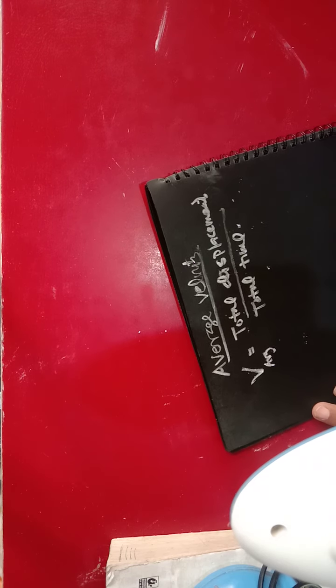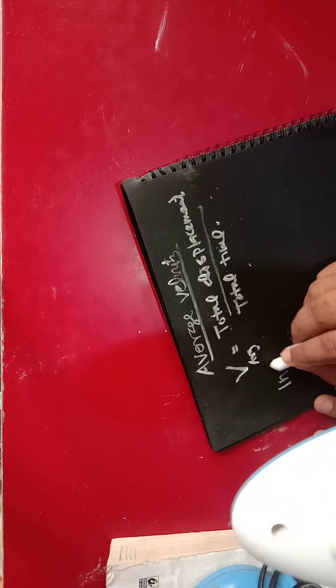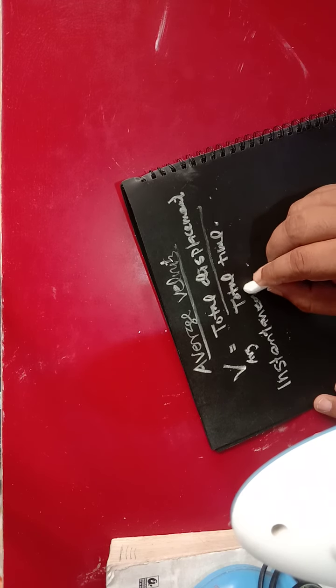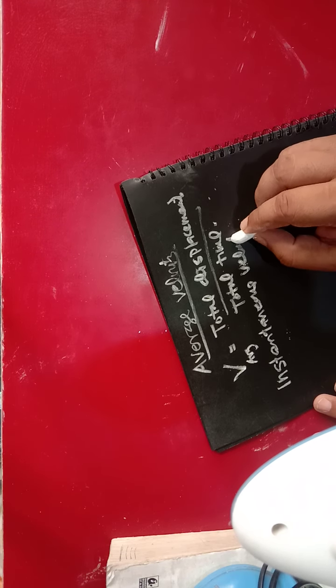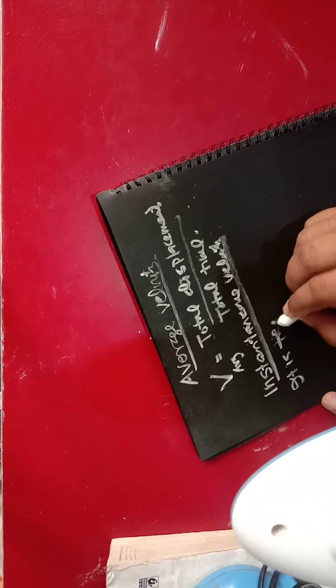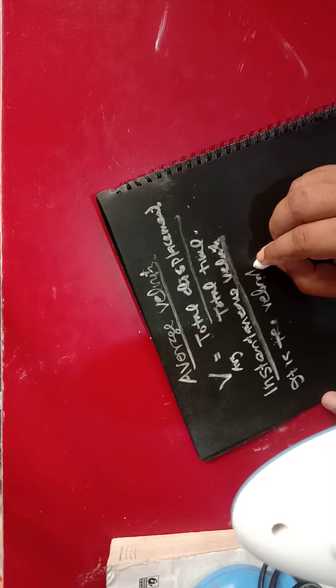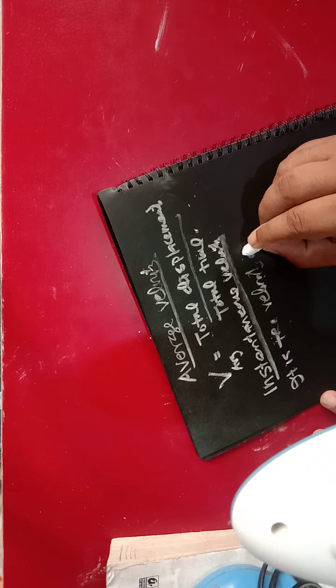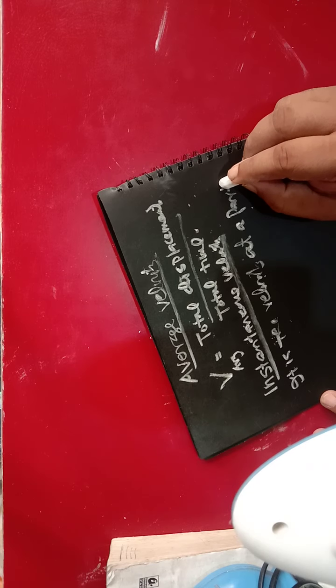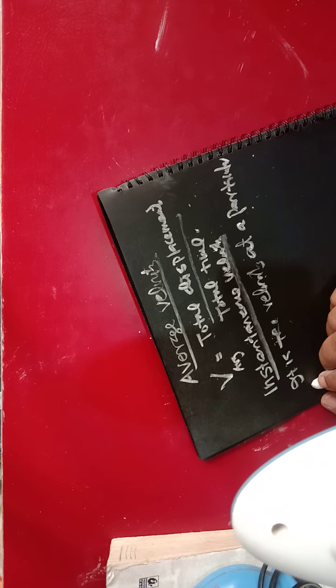And if you talk about the instantaneous velocity, it is the velocity of the body at a particular instant of time.